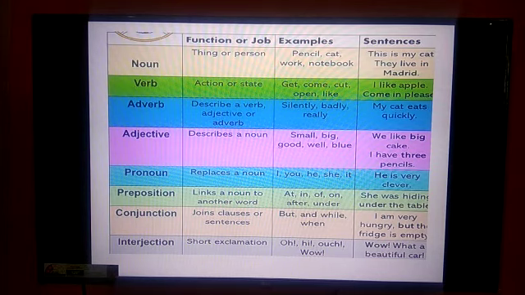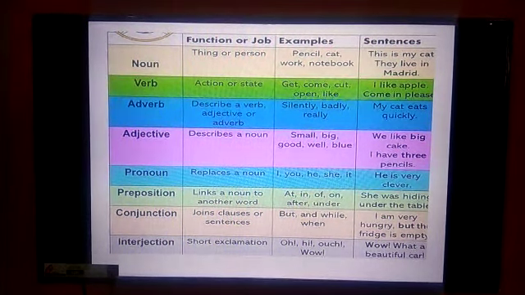Adjective describes a noun. Pronoun replaces a noun. Preposition links a noun to another word. Conjunction joins clauses or sentences, and interjections are short exclamations. You can have a look at all those examples given there.